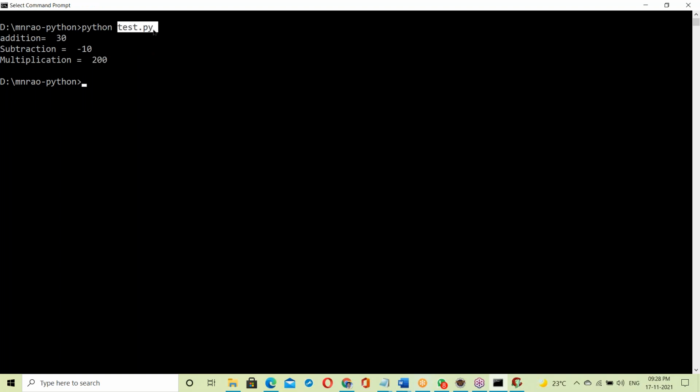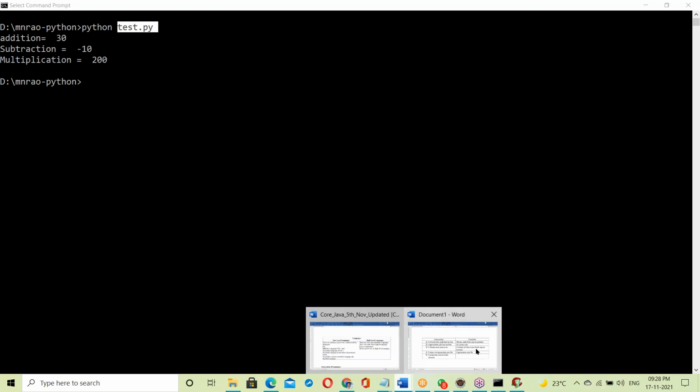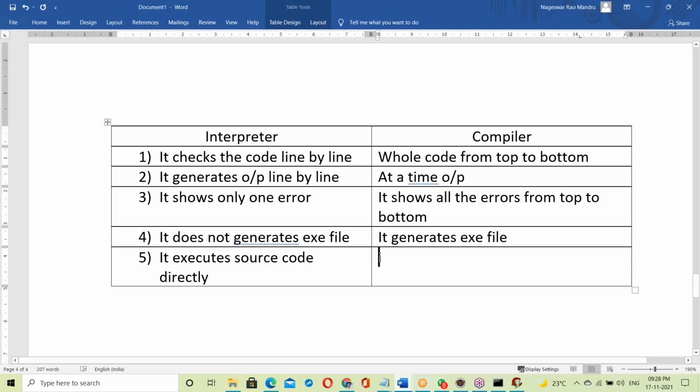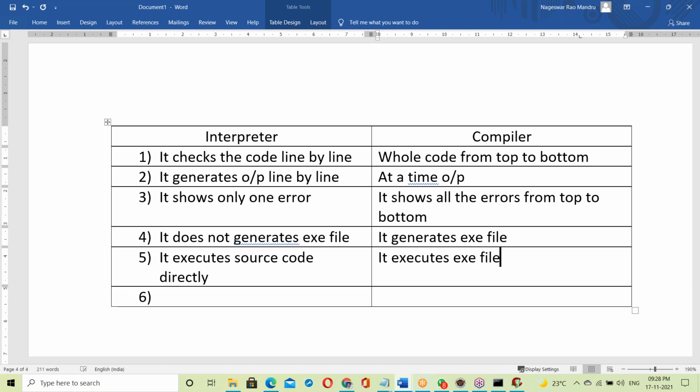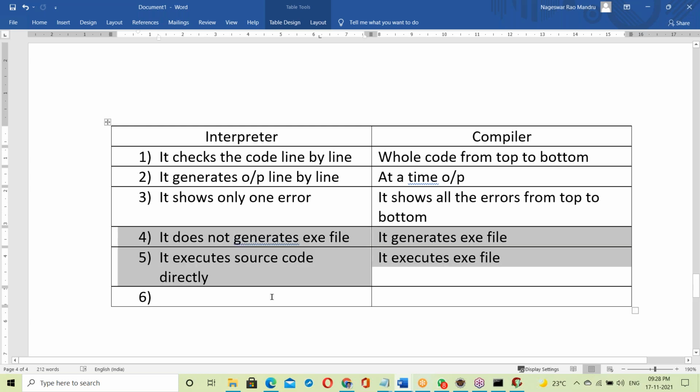So it's source code, the source file executing directly. But the compiler executes the exe file. This is the next difference. These two points are the main difference: the exe file is the main difference.